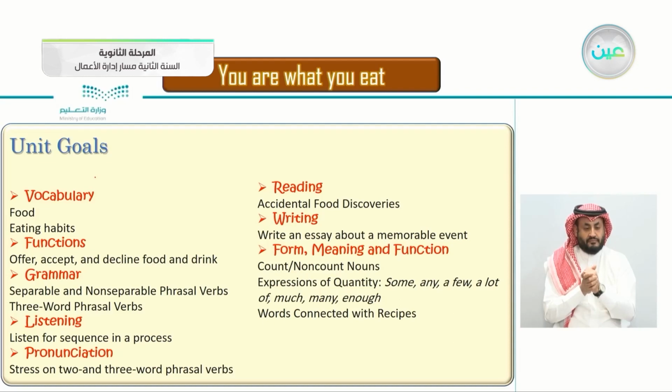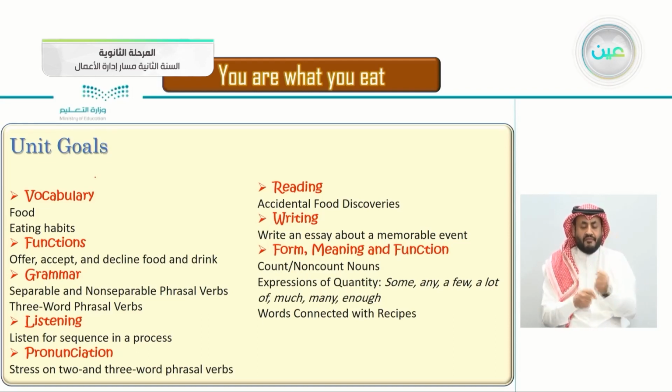The vocabulary: food and eating habits. The functions: offer, accept and decline food and drink, how to offer food, accept food and decline food. The grammar: separable and non-separable phrasal verbs, three-word phrasal verbs. Listening: listen for sequence in a process. Pronunciation: stress on two and three-word phrasal verbs. Reading: accidental food discoveries. This is interesting here. Writing: write an essay about a memorable event.